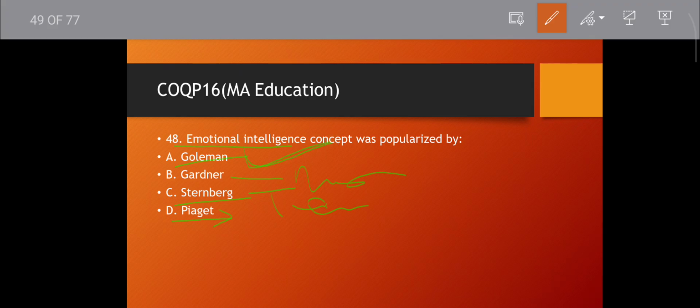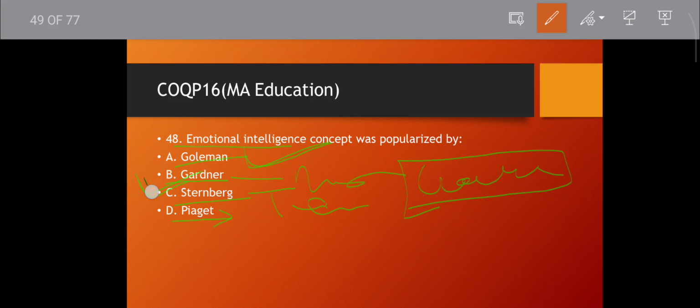Just remember, Gardner is also related to emotional intelligence. If Goleman is not given in the options, then you can go with Gardner. It is one of the most important questions that comes in the UGC NET education paper.